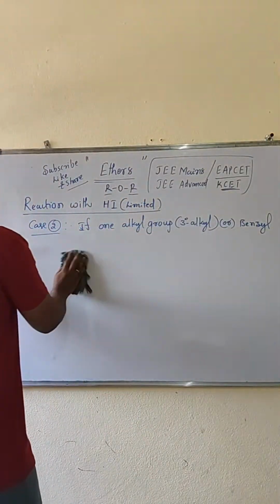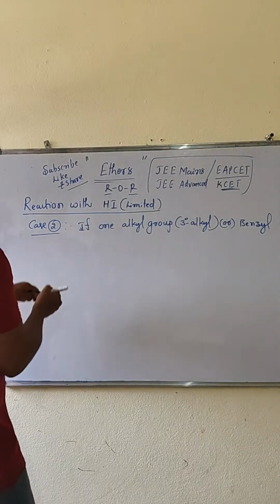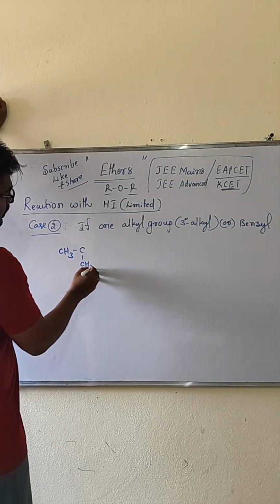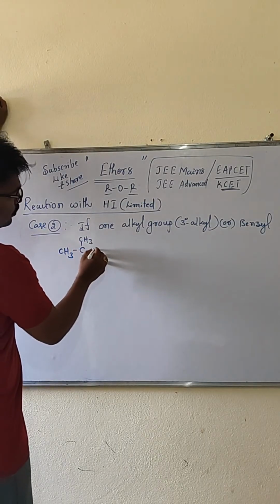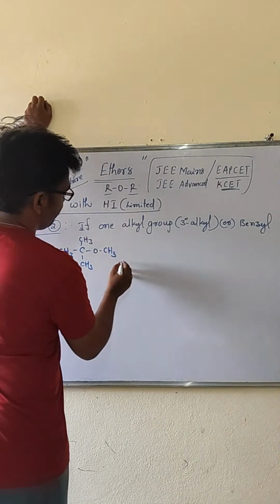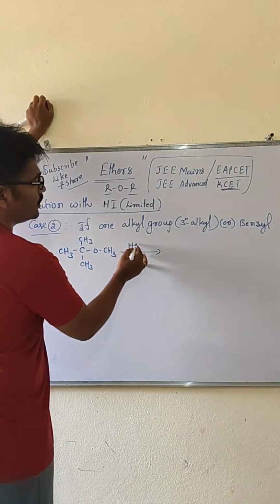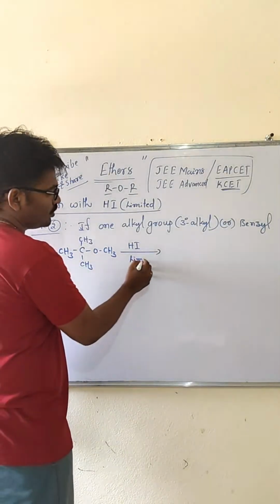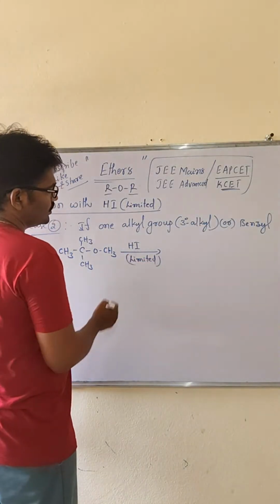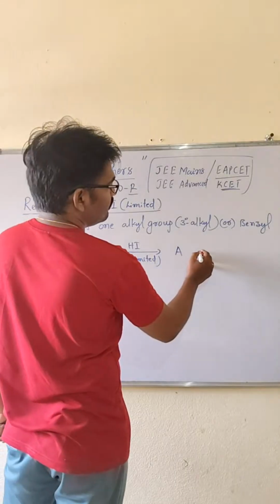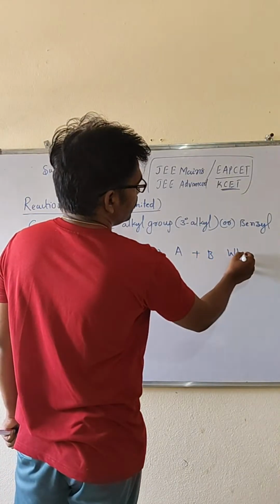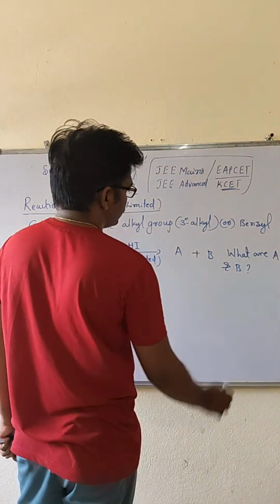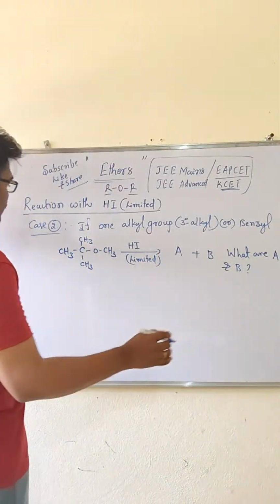The group gets attached. Clear, my dear friends? So in general, a question: if you take CH3-O-C bond CH3, and it is treated with hydrogen iodide, is it an excess of hydrogen iodide or a limited amount? Yes, a limited amount of hydrogen iodide only. So with limited hydrogen iodide, A and B will be formed. So what are A and B? Tell me the answer in the comment section, otherwise I will explain to you.